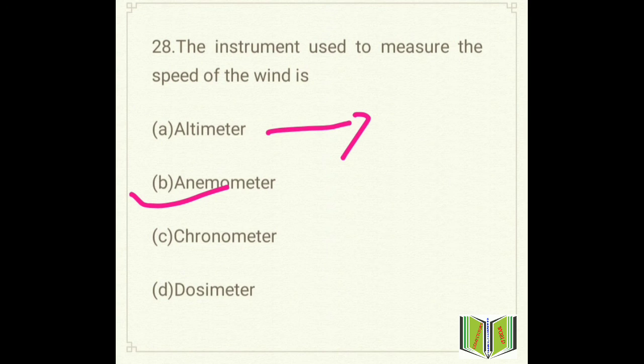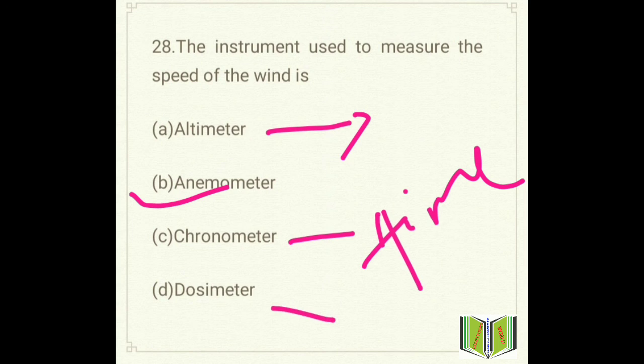A chronometer is used to measure time. And a dosimeter is used to measure ionizing radiation.